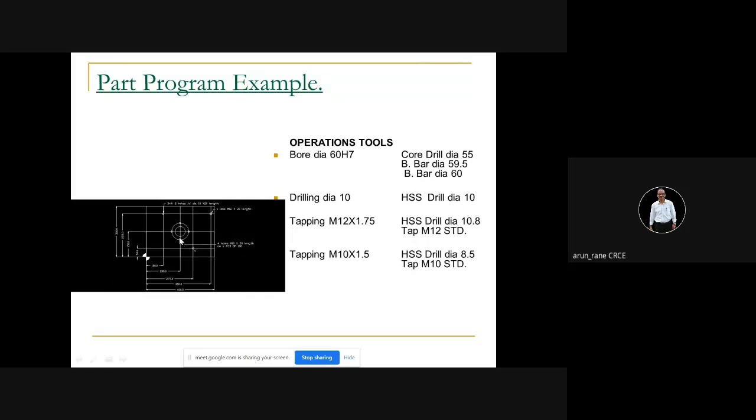Now it is for this. What are the operations to be done here? In the center, you have to do boring, diameter 60 S7. S7 is nothing but the tolerance. You understand that it means it is in close tolerance. So you cannot do by drilling. You need to use boring bar, or you need to use reamer.